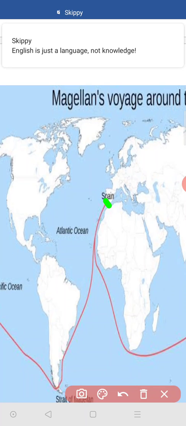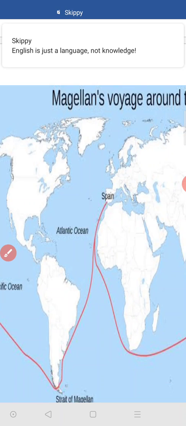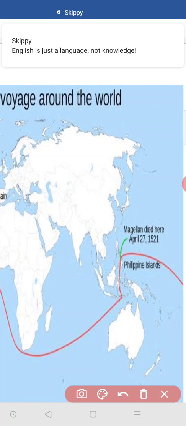Here is Spain. See, here it is Spain. From there they started their journey. Through this way they started their journey and moved. In the Philippines, there was a problem they faced, and this person Magellan died here. Something happened in a clash in the Philippine islands, and there Magellan died. After the death of Magellan, his followers, his friends in the other boats, continued their journey.